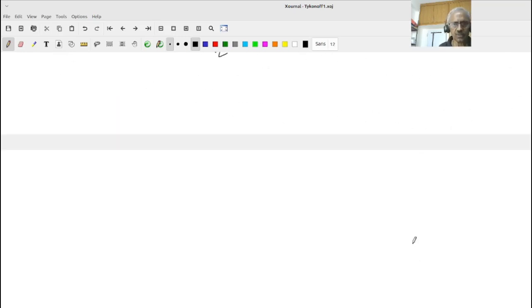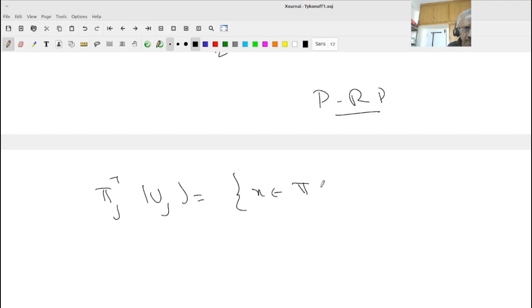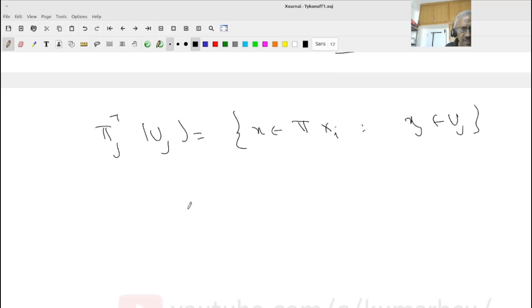Right? So let us consolidate what we did. Therefore, pi j inverse of uj is the set of all x in the product of xi so that xj belongs to uj. That's it. There is only one condition. That means you can think of this as nothing else than the product of vi, i in I, where vi equals xi for i not equal to j, and vj is uj.